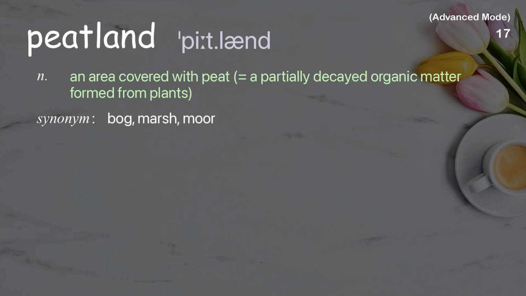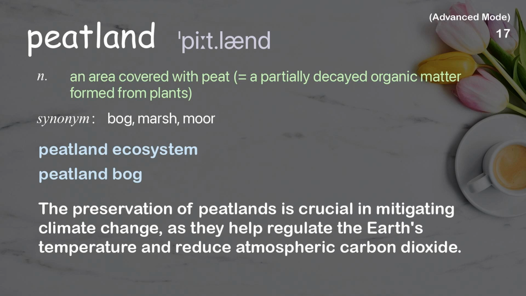Peatland. An area covered with peat, which is partially decayed organic matter formed from plants. Examples: Peatland ecosystem. Peatland bog. The preservation of peatlands is crucial in mitigating climate change, as they help regulate the Earth's temperature and reduce atmospheric carbon dioxide.